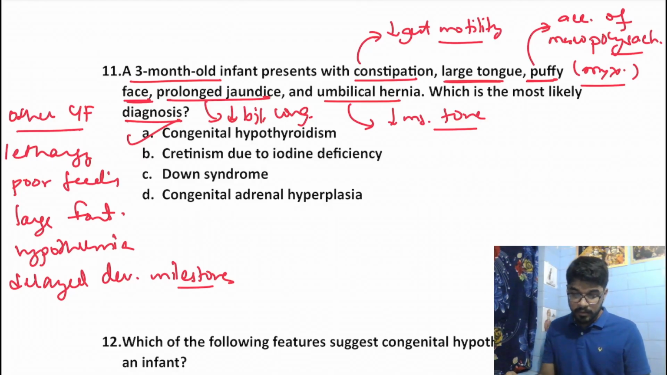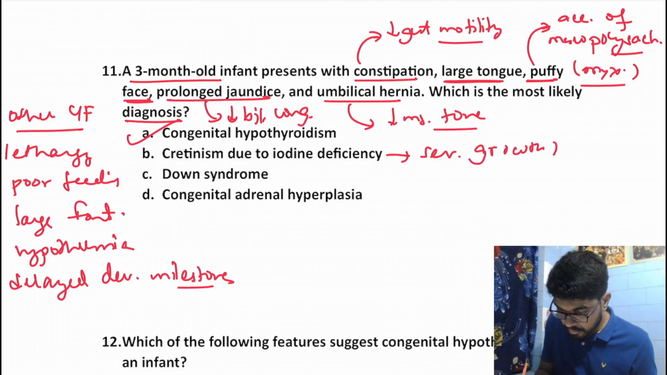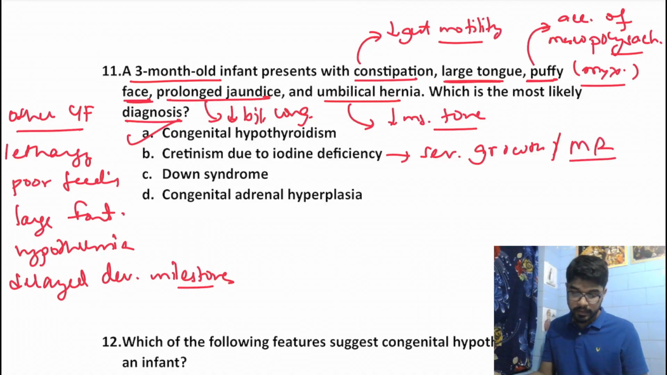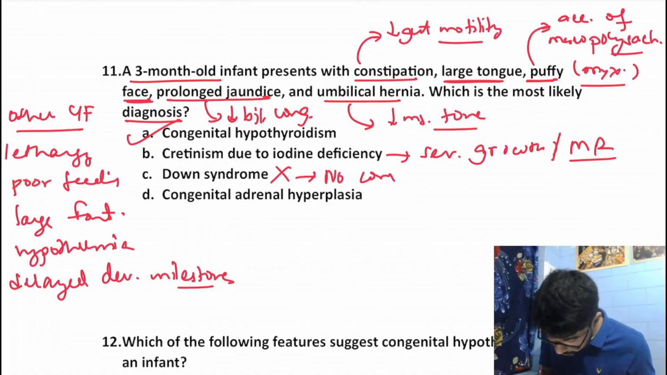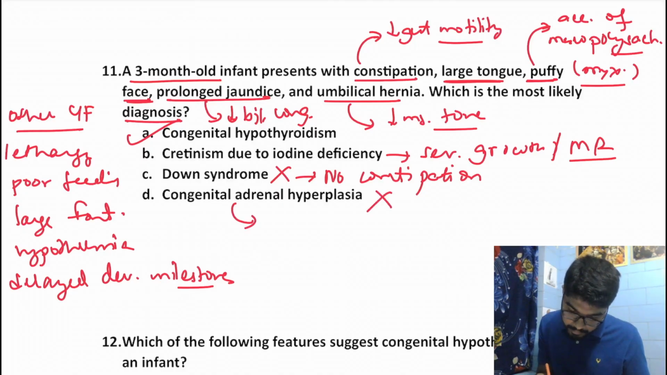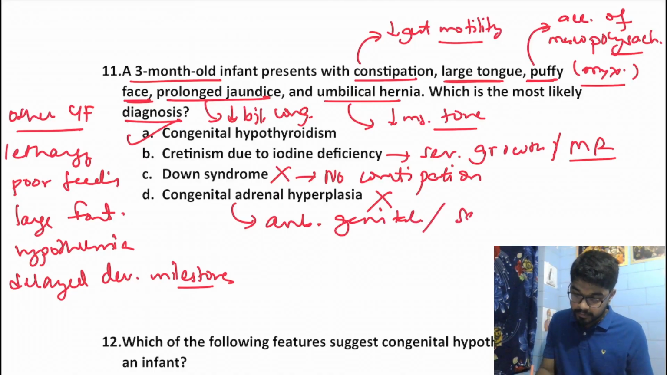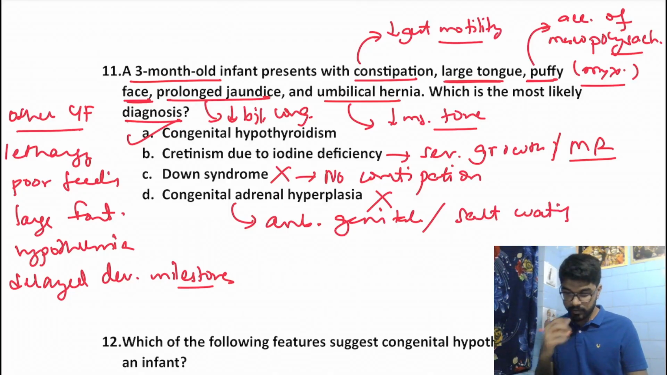It should not be cretinism. Cretinism is associated with severe growth retardation and mental retardation. It is not Down syndrome. Down syndrome has other characteristic features and is not associated with constipation. Congenital adrenal hyperplasia, no. These features are not seen in congenital adrenal hyperplasia. We would get ambiguous genitalia, salt wasting, and we might get hypertension and other features.